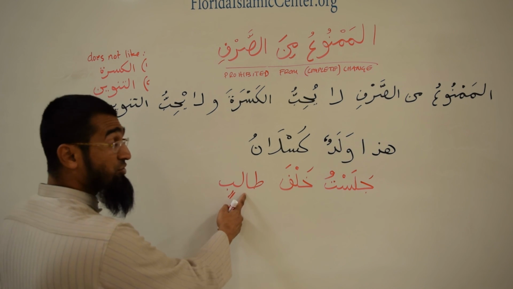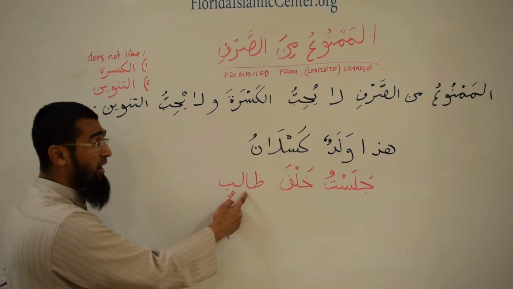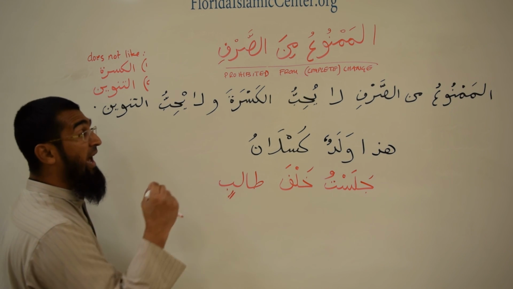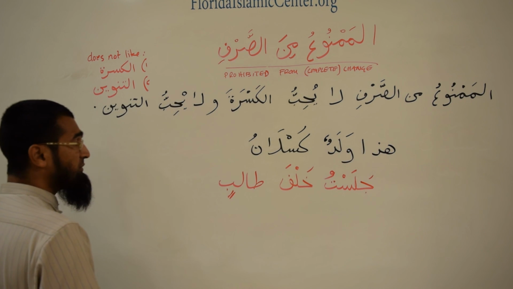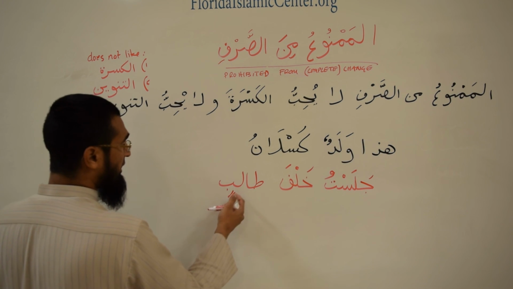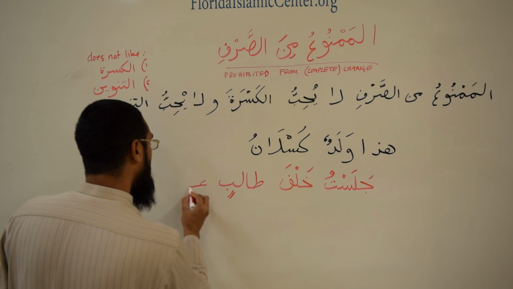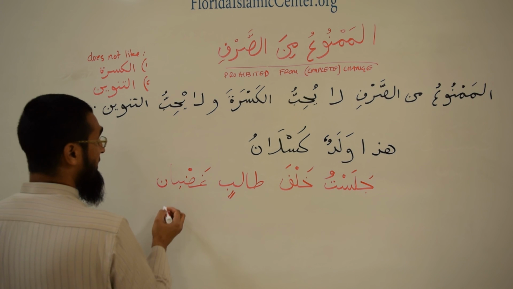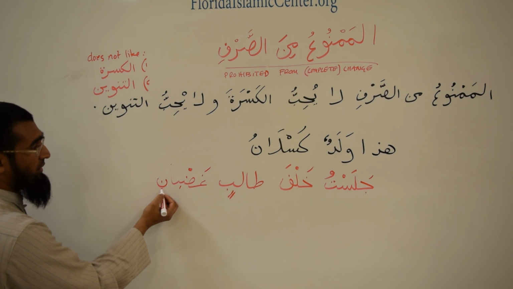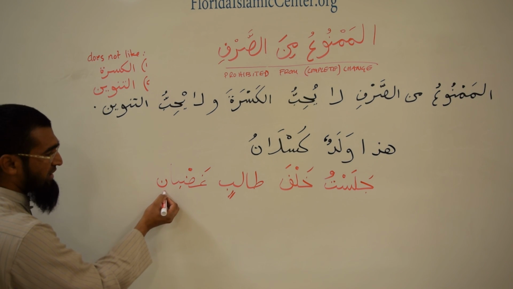And now you want to describe this talib. This is going to be our man'ut. We're looking for a nat. And let's say you want to use one of those five words we just did. جلست خلف طالب غضبان. Okay? Now what are we going to say here? Are we going to say غضباني?